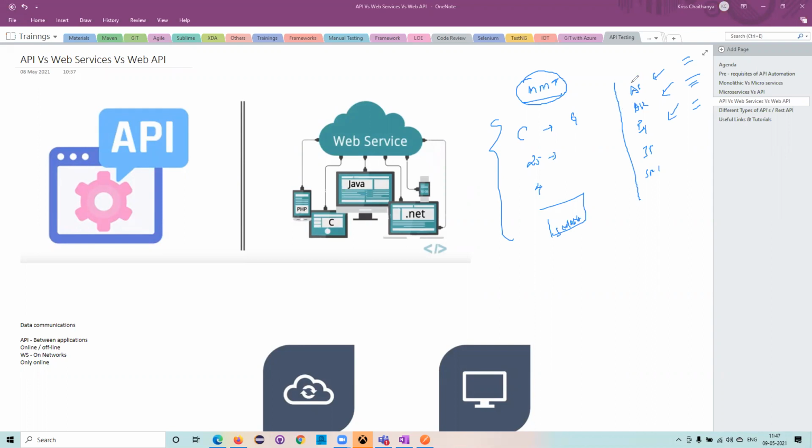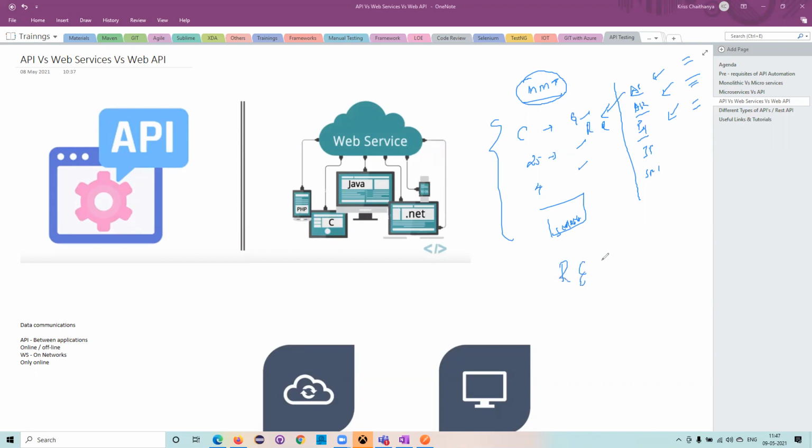Now what AirAsia and Air India have done is: if someone gives these particular fields, and with these fields they send a request, the system gives this particular response. Yesterday I explained this concept, right?